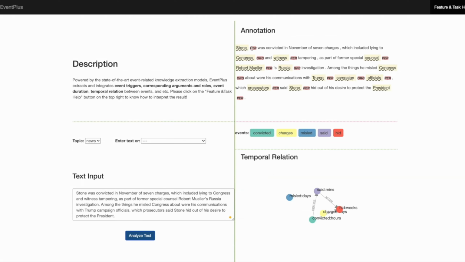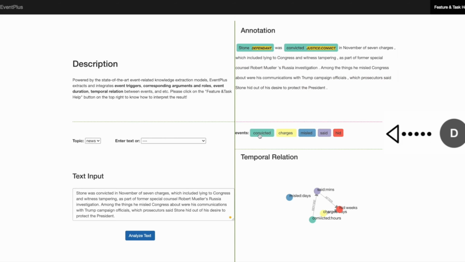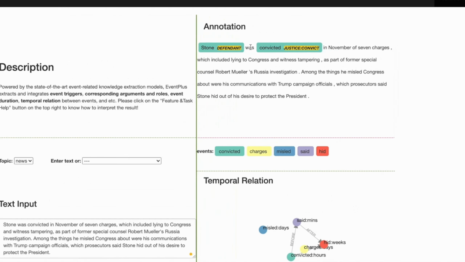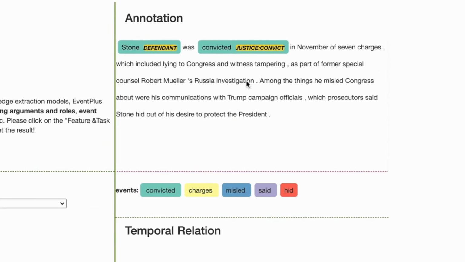We show entities and their type labels in panel C1. These detected entities will be candidate arguments for detected events, which we listed in panel D. Users can click on any detected event in this panel and get corresponding arguments of the selected event in panel C1. We also show the role of both arguments and event triggers. For example, Stone is the argument for the convicted event and has the role of defendant.